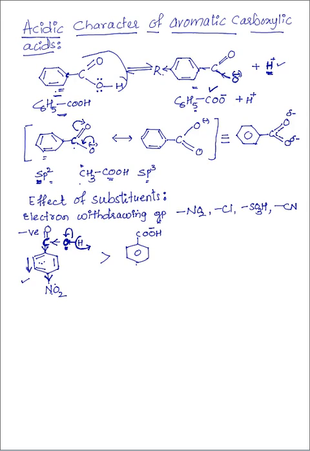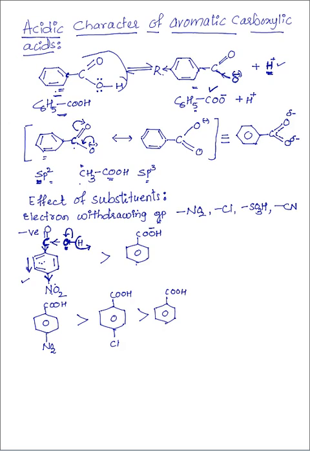Thus, the order of acidic strength of some substituted carboxylic acids: para-nitrobenzoic acid, COOH, NO2, is more acidic than para-chlorobenzoic acid, COOH, Cl, which is more acidic than benzoic acid.